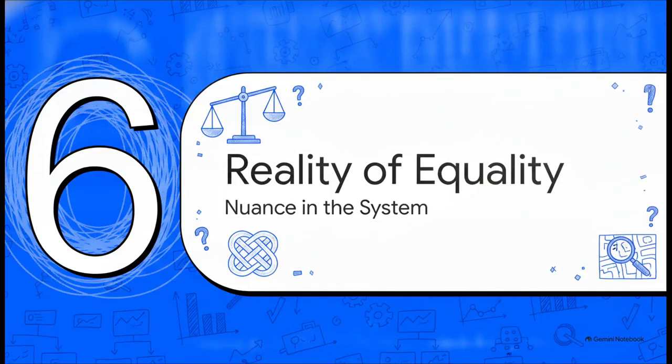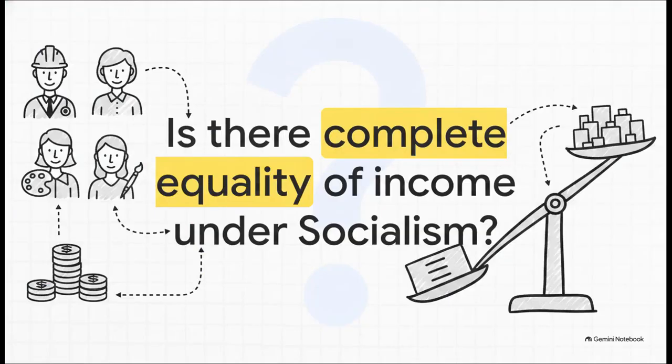Section 6. The reality of income equality. Nuance in the system. Now, let me pose a direct question to you, drawn straight from our source material. Is there complete equality of income in a socialist economy? Does every single citizen, regardless of their job, take home the exact same paycheck? Take a second and think about what the logical answer might be under a system that champions economic equality.